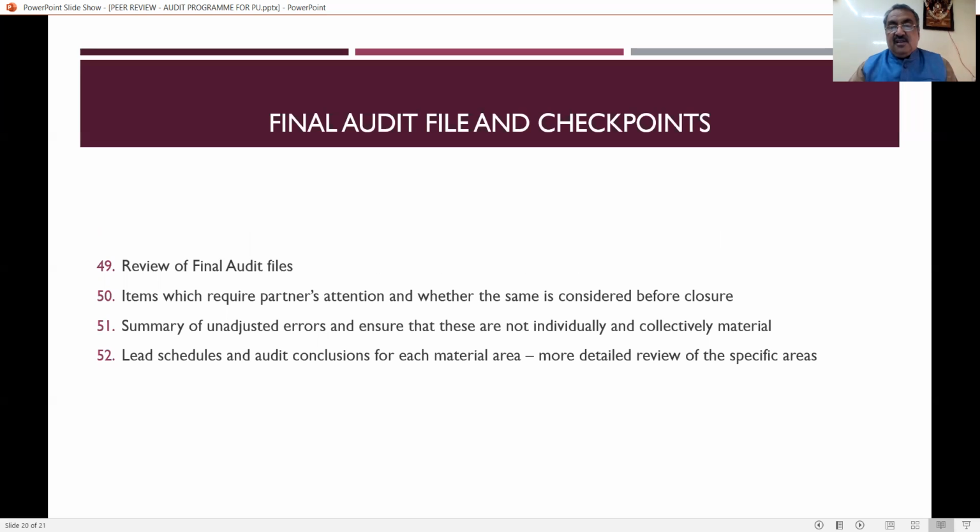So sometimes some matters are very important, so that has also to be recorded, and whether the same is being considered before closure. That is, they have to settle the issue. Suppose anything is important, it has to be brought to the knowledge of the partner in charge of the audit, and whether the same has been considered by the practicing unit or not. And sometimes the unadjusted errors, how to rectify them: all the unadjusted errors should be recorded and reported in the reports. And also the lead schedules and the audit conclusions of each material area.